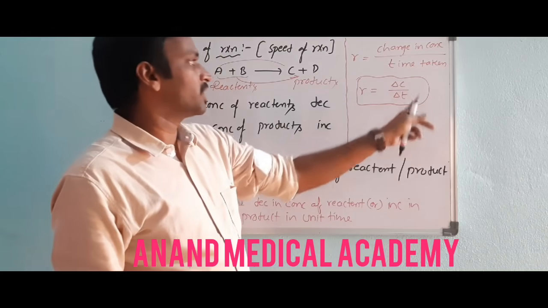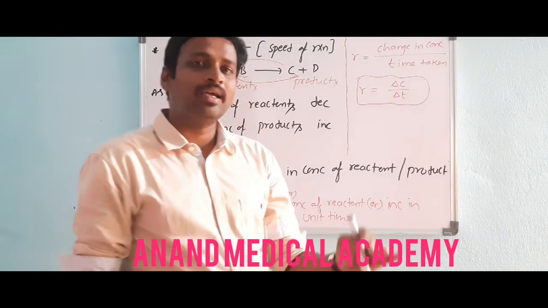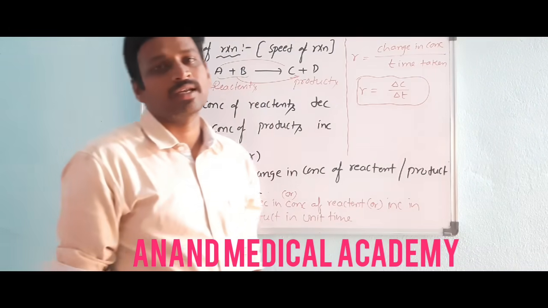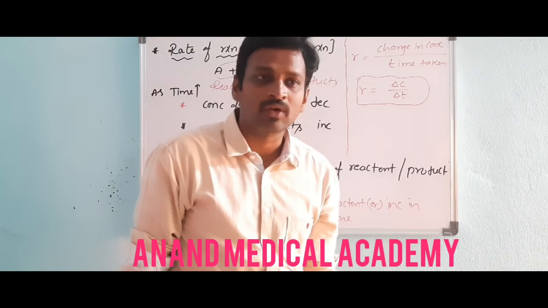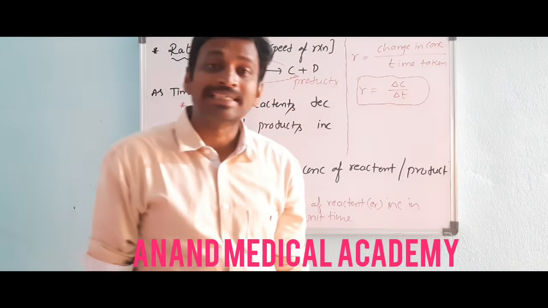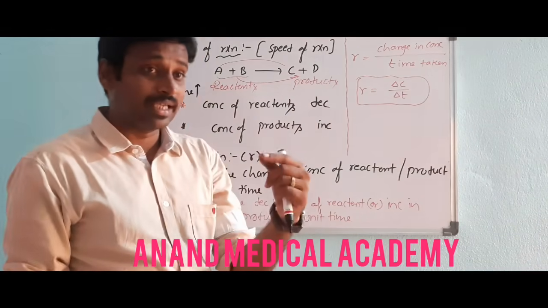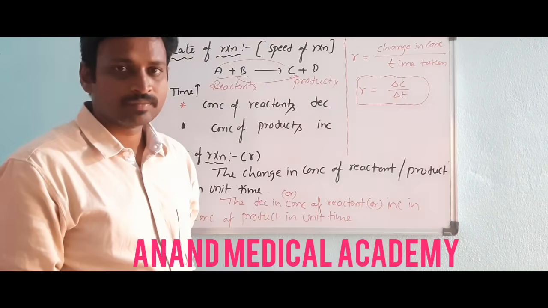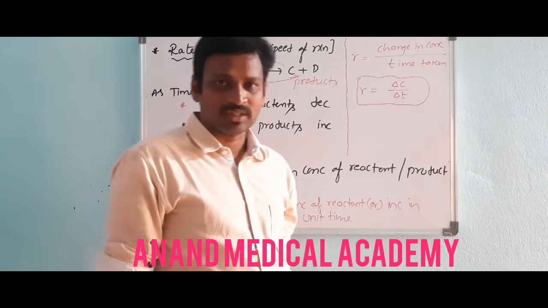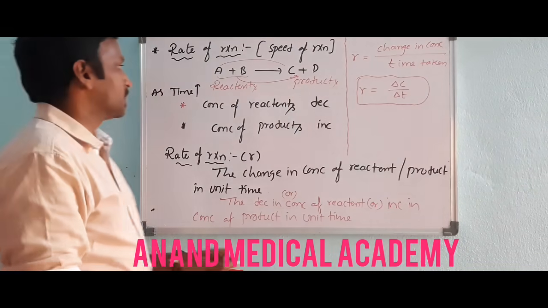Then the change in concentration is delta C, final and initial. The change in concentration of both reactants and products: product concentration is increasing, reactant concentration is decreasing. We have to consider the difference in concentration.